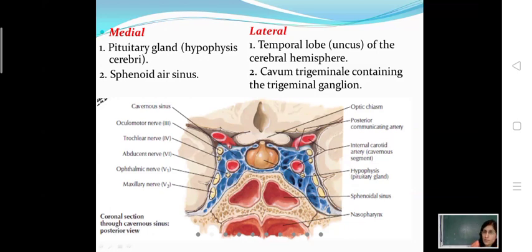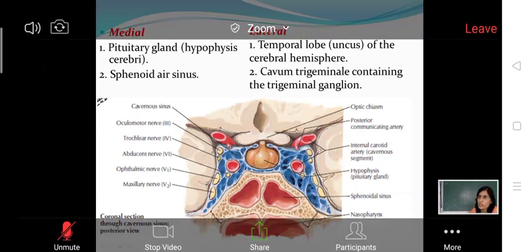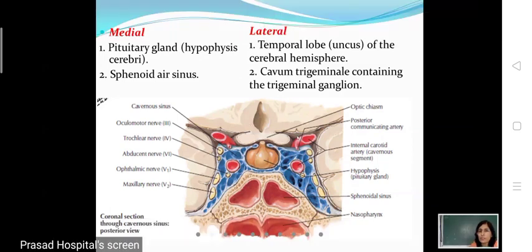Second is the cavum trigeminale, containing the trigeminal ganglion. If you remember, the trigeminal ganglion is present in the anterior aspect of the petrous temporal bone in the middle cranial fossa. So the cavum trigeminale, which contains the trigeminal ganglion, is present lateral to the cavernous sinus.